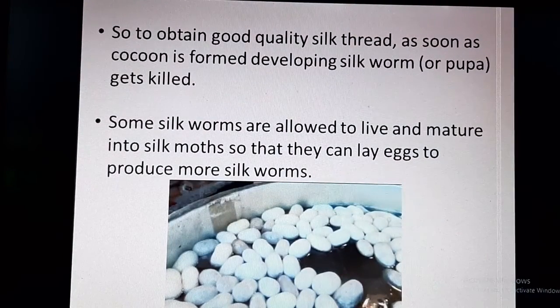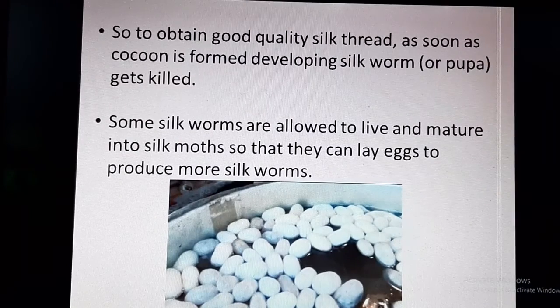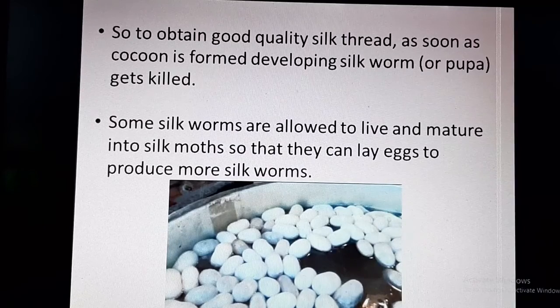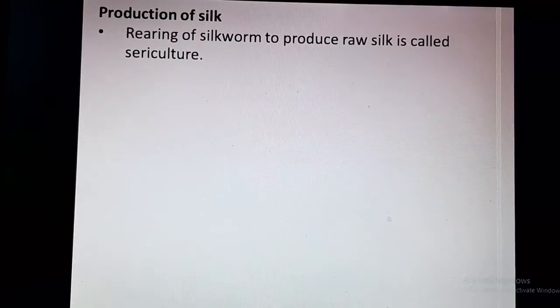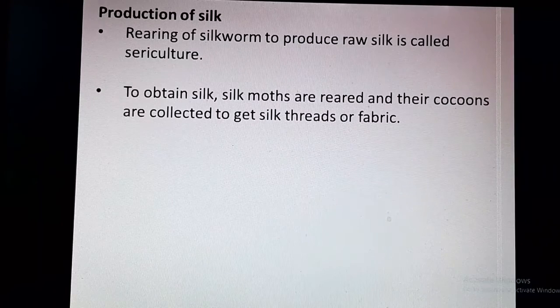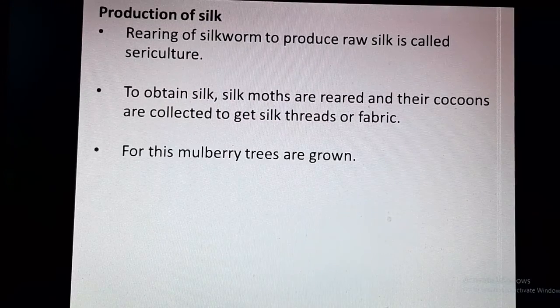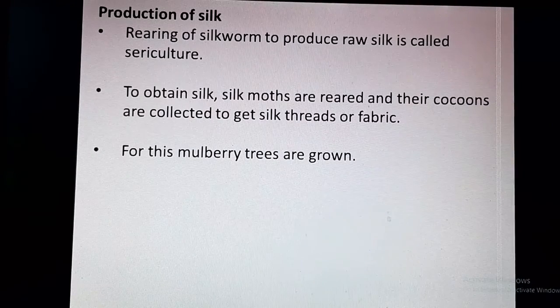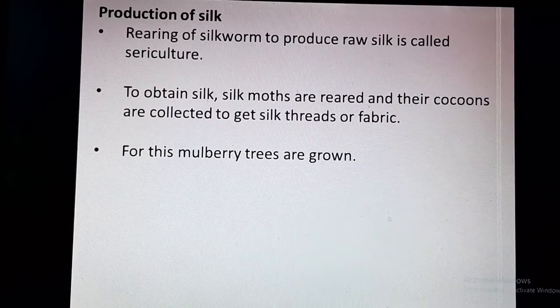Here you can see in this picture that cocoons are boiled so that the larva inside or the pupa inside gets killed. Now production of silk, we all know, is called sericulture, and to obtain silk, silkworms are reared and their cocoons are collected to get silk threads or fabric. These silkworms are fed on mulberry leaves, as we discussed in our previous lectures also.